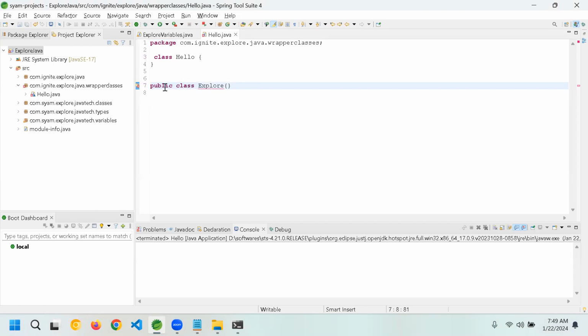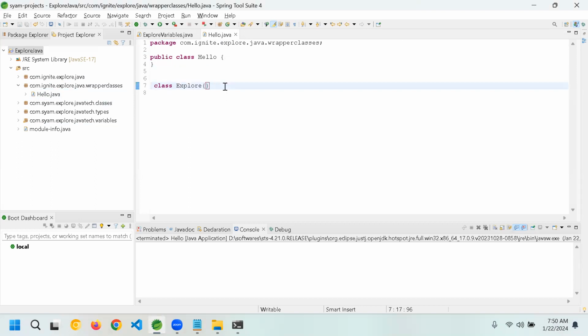See here, it says that even if both are non-public is fine. Otherwise, the file name, which is hello.java, should be public. That means in one source file, this is called source file, guys. Hello.java is called a source file. In a source file, by default, only one public class will be there. That public class should be exactly the file name.